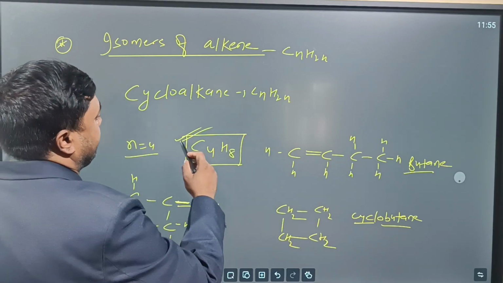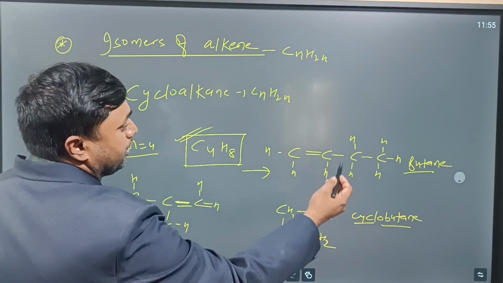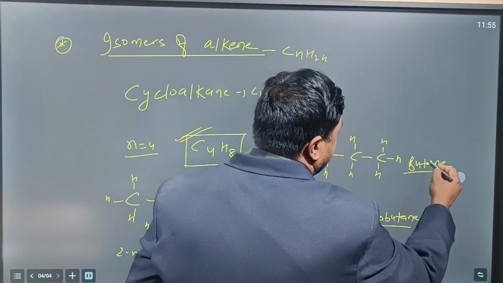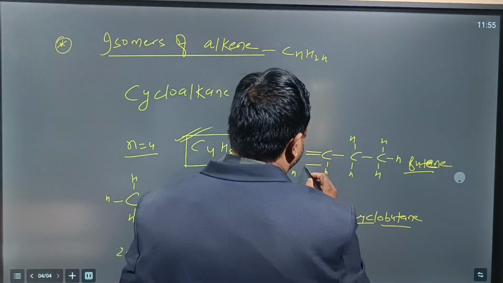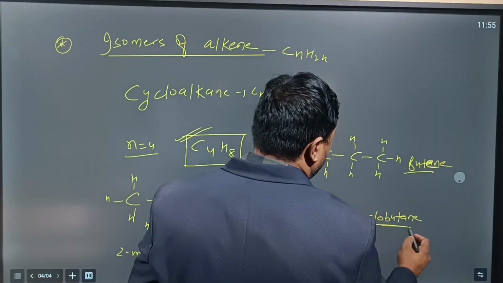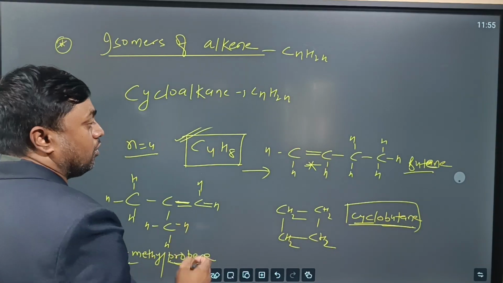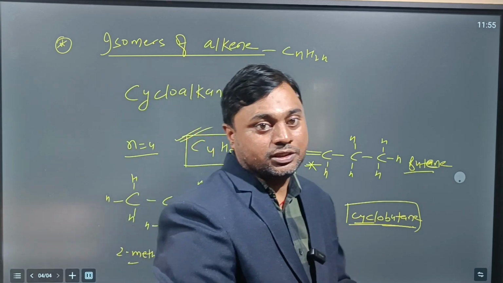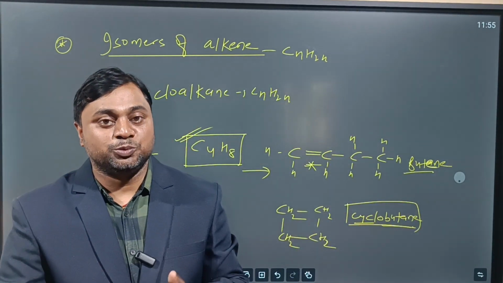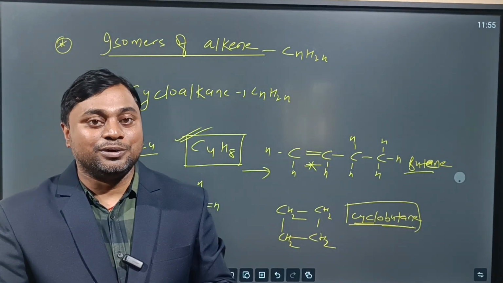So C4H8 has 3 isomers. Normal butene, what is this? Butene, because the double bond is there, yes or no? So butene, cyclobutane and 2-methyl propene. This question has been asked. I hope you understood the isomers, homologous series and functional group.